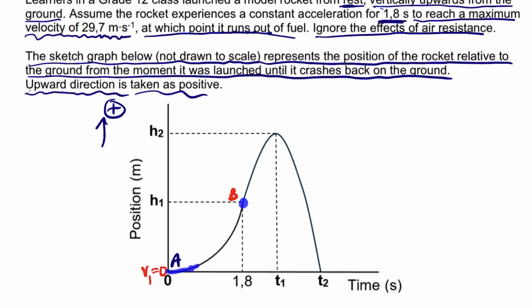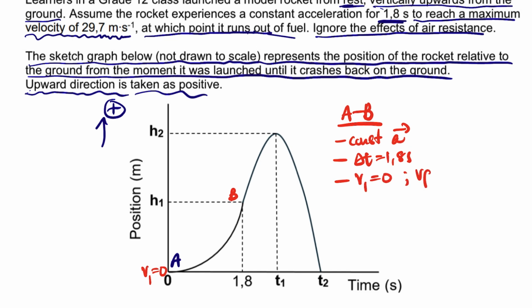That means from point A to point B, it has a constant acceleration, right? And from point A to point B, it travels for 1.8 seconds. From A to B, the initial velocity is 0 and the final velocity is, it says here, the maximum velocity of 29.7.